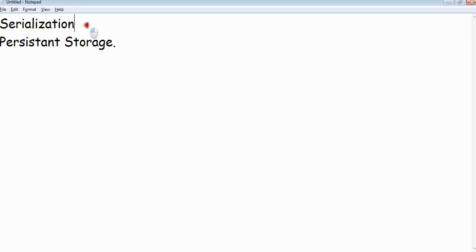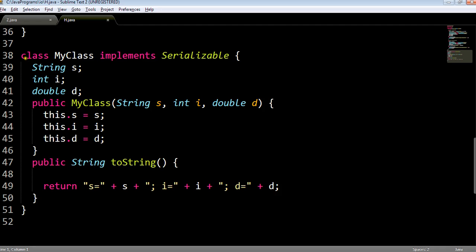So Serializable is an interface in the Java language. This interface contains no method. It is only an indication that the objects of these classes can be saved into some persistent storage. For example, I have created one class. The name of the class is MyClass. Now this class is implementing Serializable.